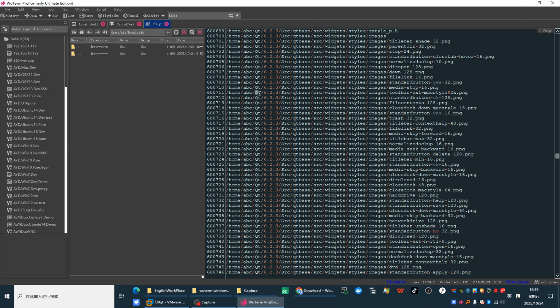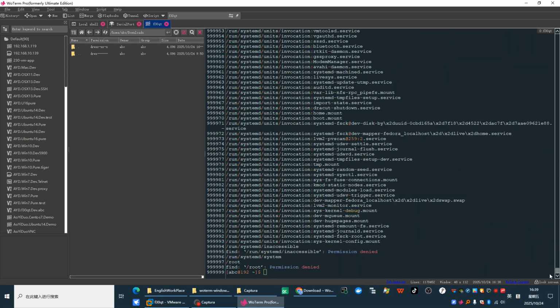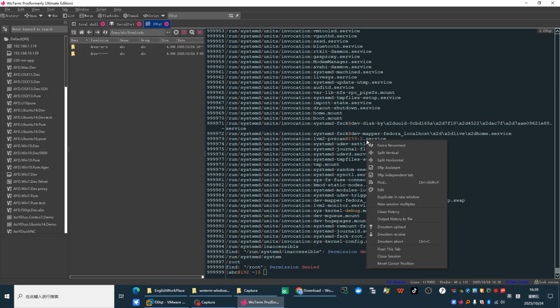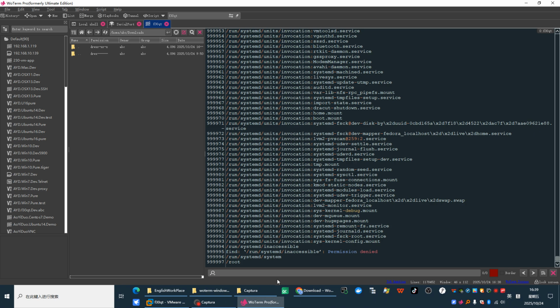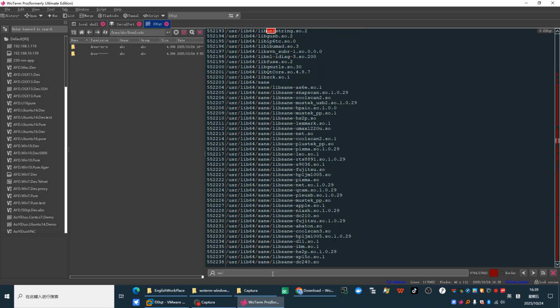This is my developer server. You can find the item. You can see here it reacts very quickly, and the matched items are highlighted here.